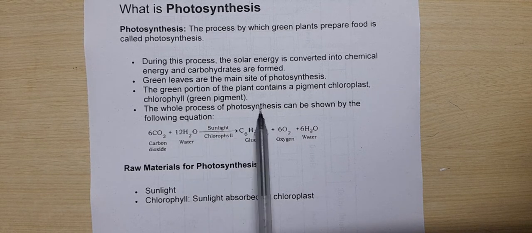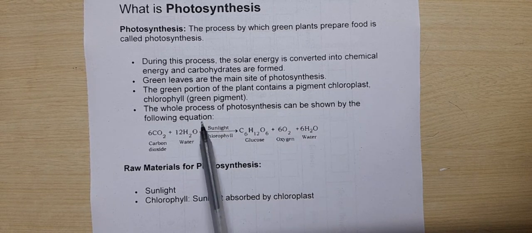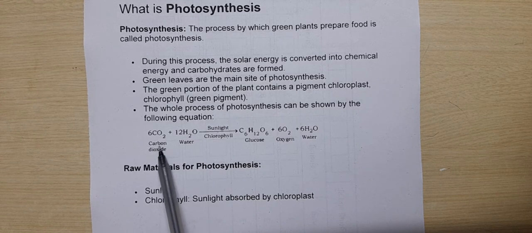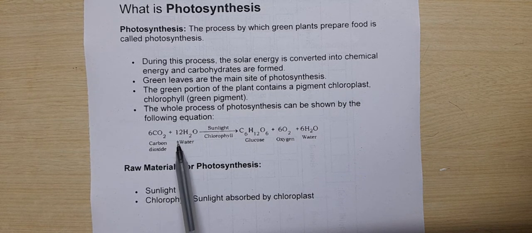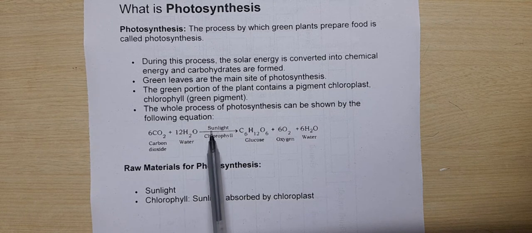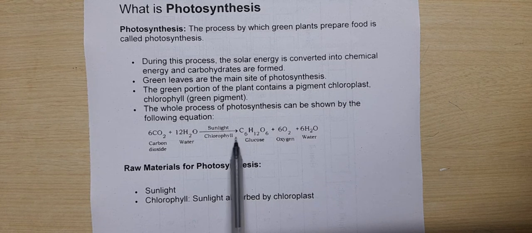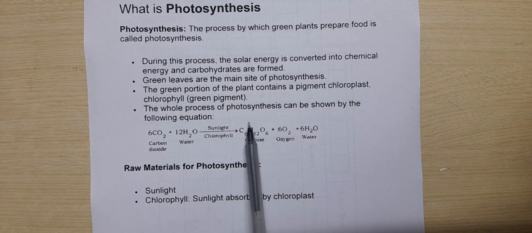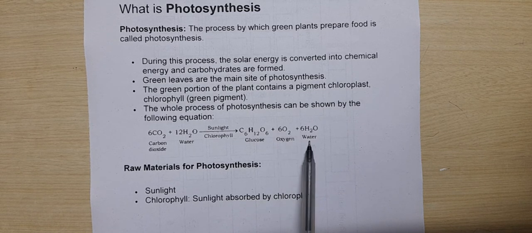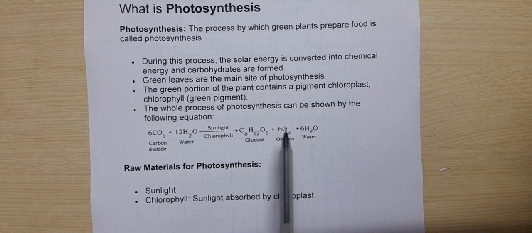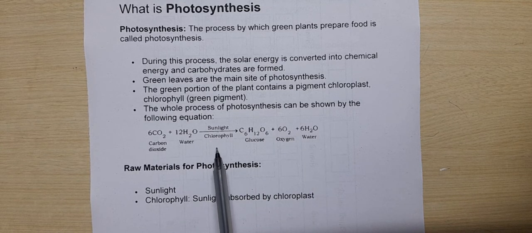The whole process of photosynthesis can be shown by the following equation. The plant utilizes carbon dioxide and water from the atmosphere, that is 6 molecules of carbon dioxide and 12 molecules of water. They use solar energy. It means sunlight is trapped by the chlorophyll present in the green leaf, and it prepares food in the form of glucose, plus it releases oxygen and water vapor into the atmosphere. So this whole equation helps you understand the process of photosynthesis.